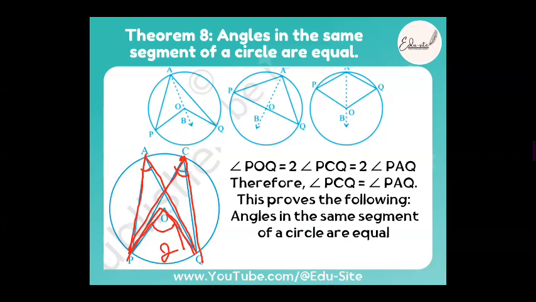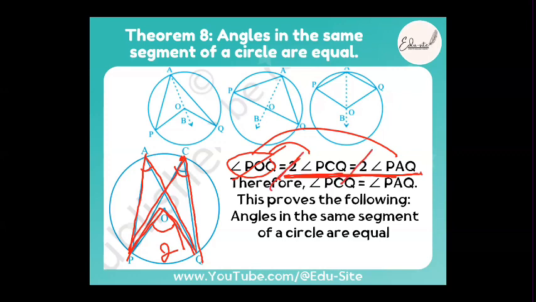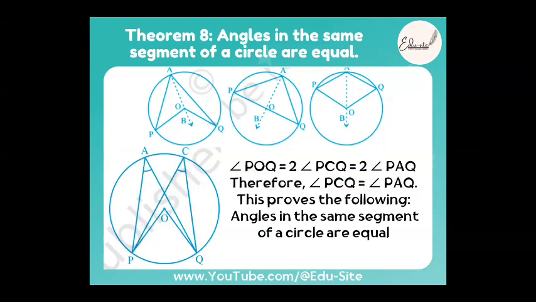So 2 times PCQ is also equal to 2 times PAQ, because POQ is equal to this one and POQ is equal to this one. So left-hand side we can just ignore, and the two right-hand sides we can take equal from equation 1 and 2. So 2 PCQ is equal to 2 PAQ, 2 cancels out, PCQ is equal to PAQ. This is what you have to prove, that's all. Understood? Any doubts? Okay, that's good. This was theorem number 8.